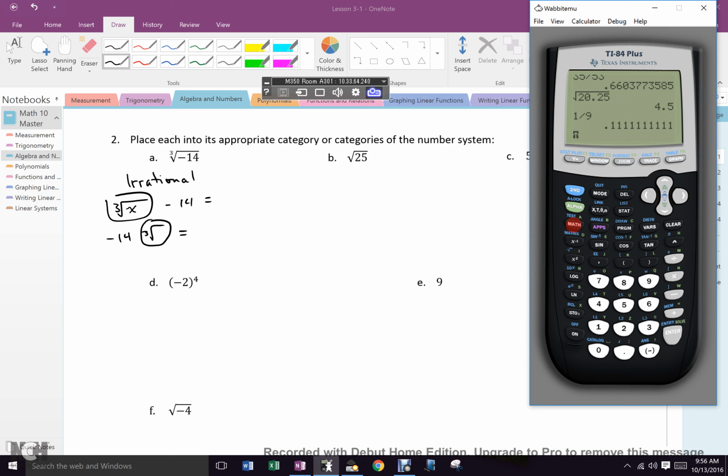No, not second. Math. No, not math. Where is it? Clear. Math. So for me, there's my cube root button. Cube root, negative 14. Fills up. Now, have a look at that.